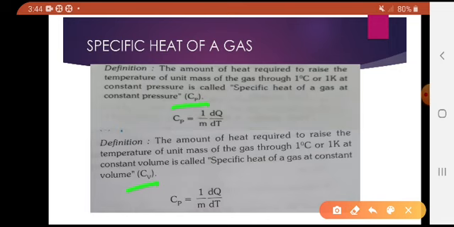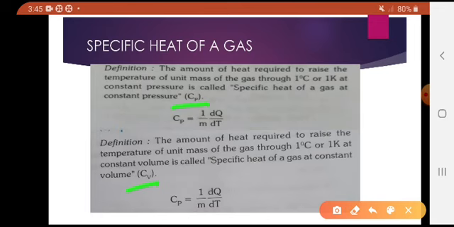A gas changes sometimes at constant pressure and sometimes at constant volume, so the relation is there between three variables. The amount of heat required to raise the temperature of unit mass of gas through 1 degree Celsius or 1 Kelvin at constant pressure is called the specific heat at constant pressure.